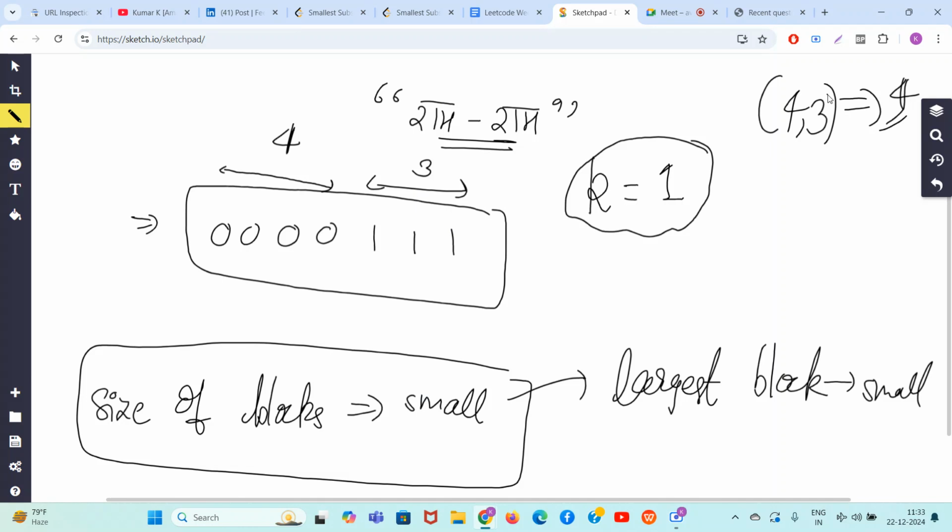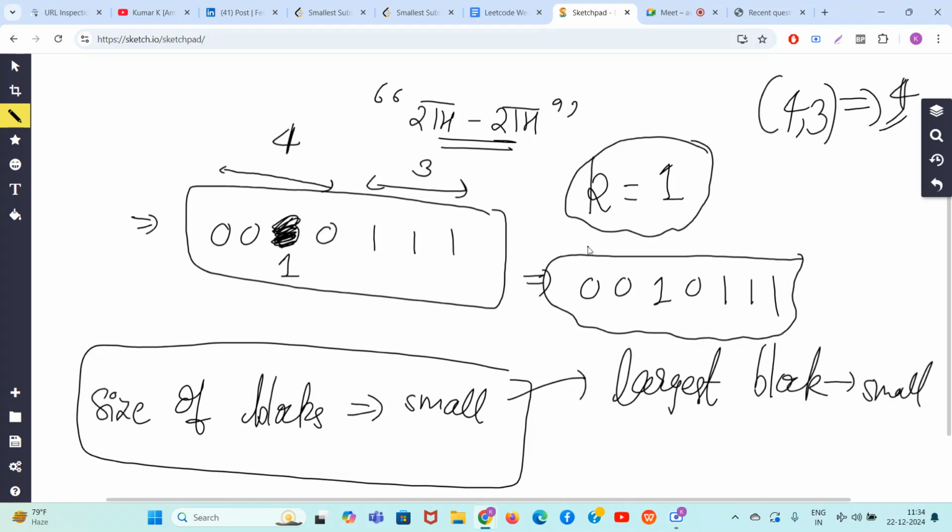So now, let's try to discuss how can we do that. And doing that is actually very important. The most important thing is that you can flip a 0 to 1. So what I can do, which is very interesting, is change this 0 to 1. If I change this 0 to 1, what will happen? Now the string is looking like this: 0 0 1 0 1 1 1.